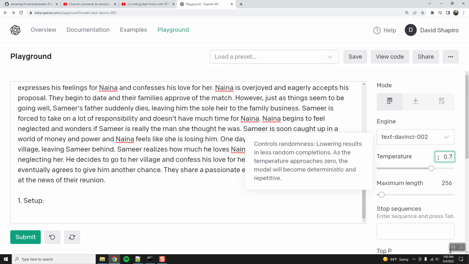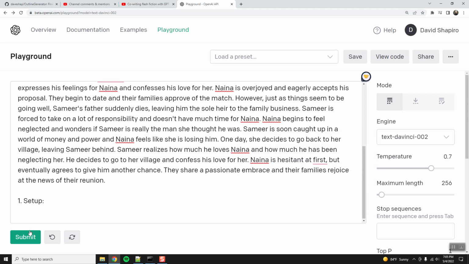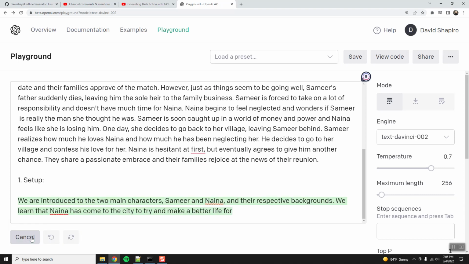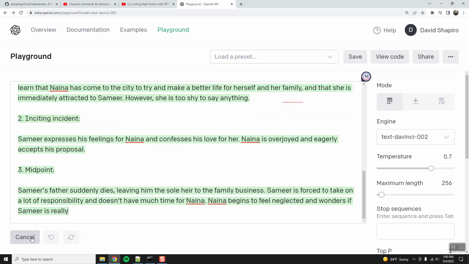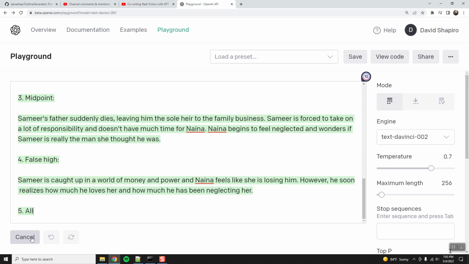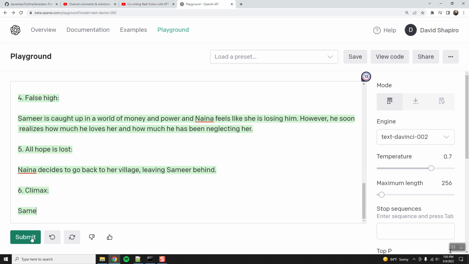Let's turn the temperature down because we don't want it to be as creative now. We do want it to be somewhat creative, but we don't want it to go off the rails. Okay, this looks like it's working. Leaving Samir behind. I don't know that that actually worked.